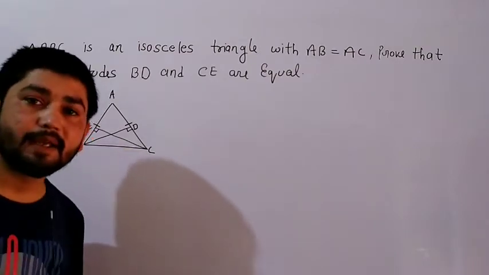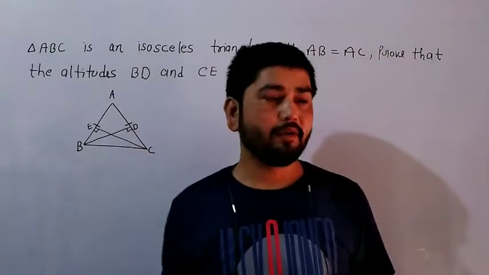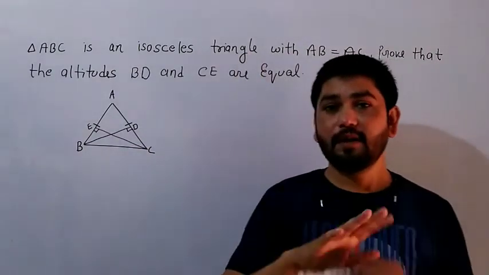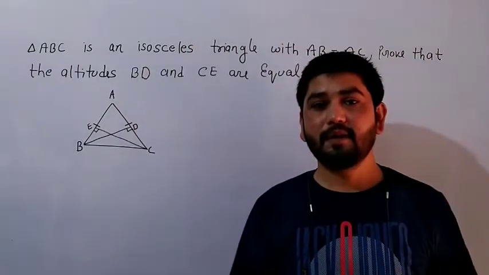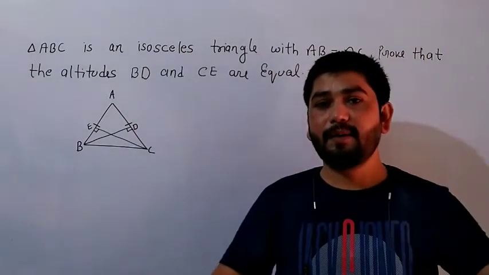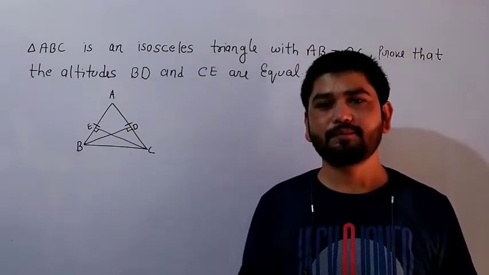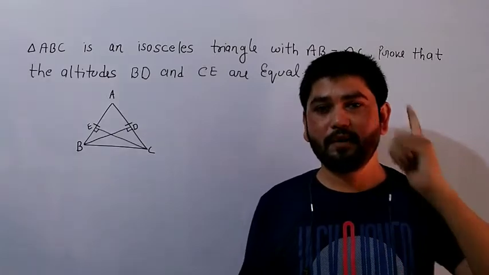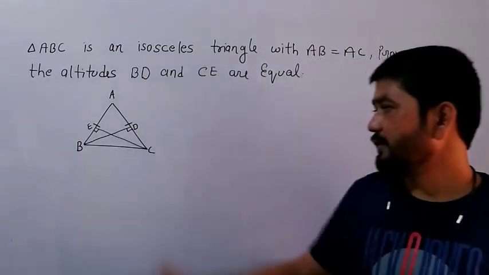Altitude means right angle. Altitude stands for right angle in part 1. Go to part 1. You need to just learn all these things. Just make the images in your mind. When altitude comes, just tick, start. Now in your mind, altitude means right angle. So we have to choose.